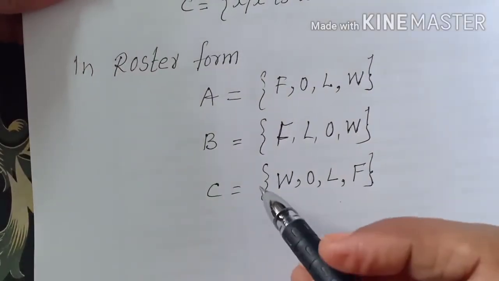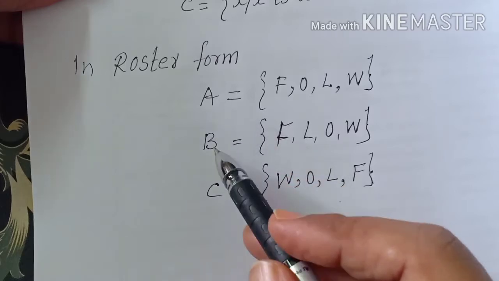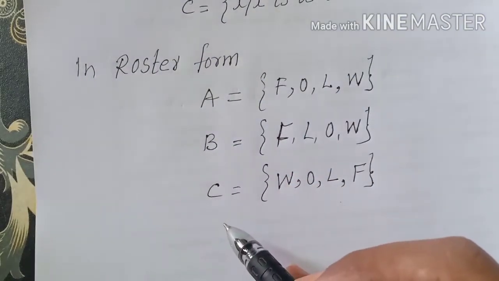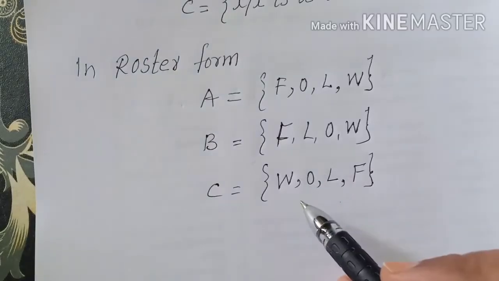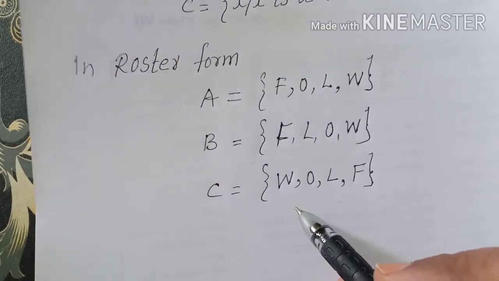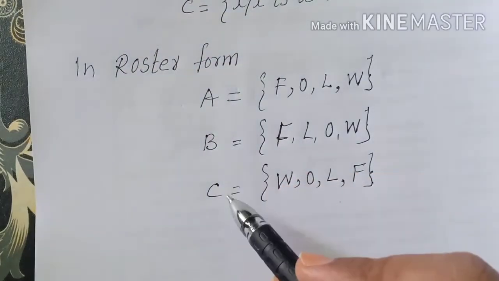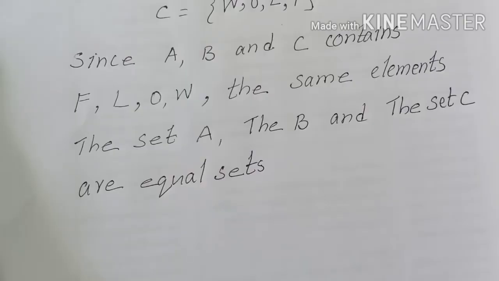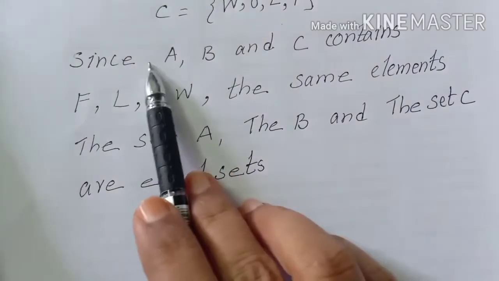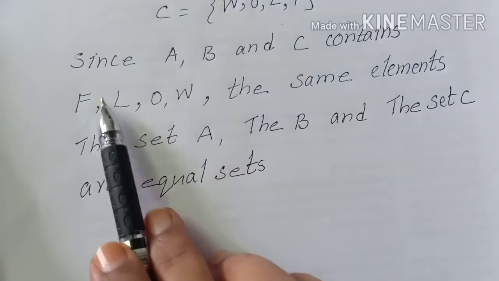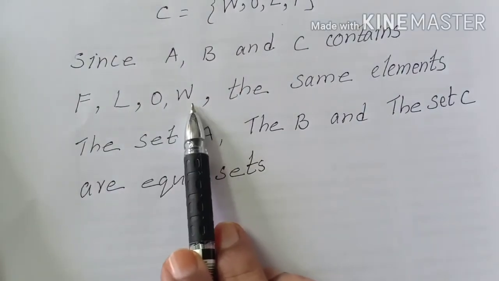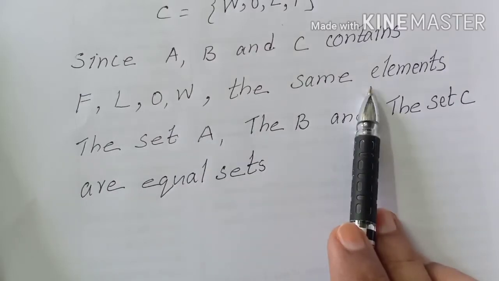So we got that the elements of A, B and C are the same. Since A, B and C have the same elements, we can say that A, B and C are equal sets.